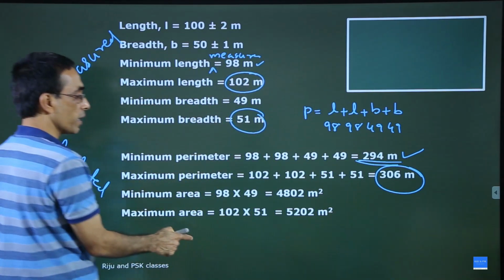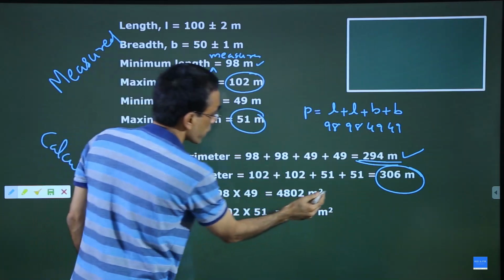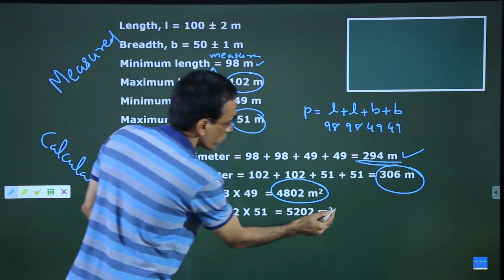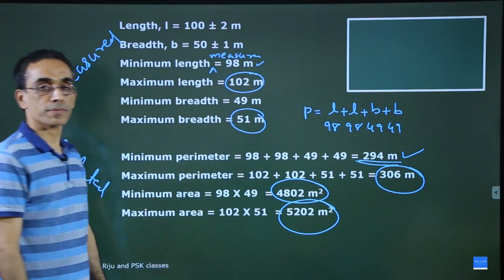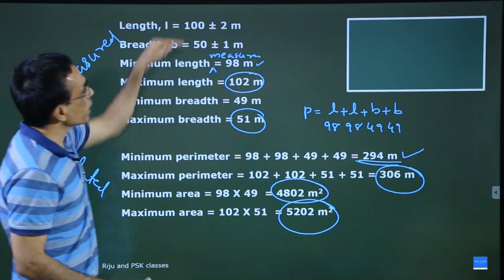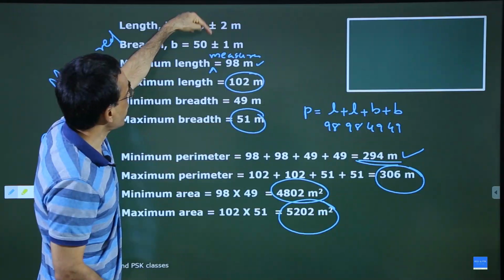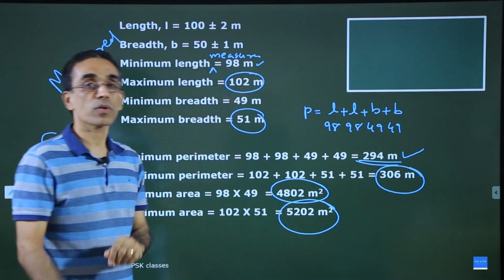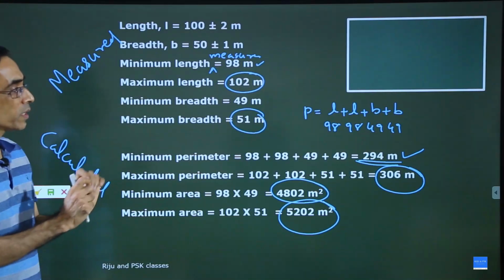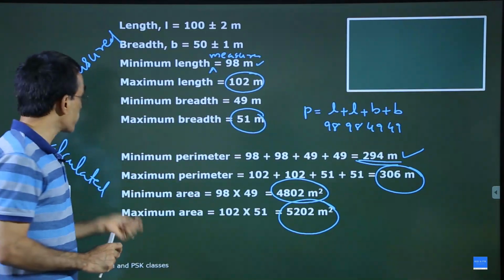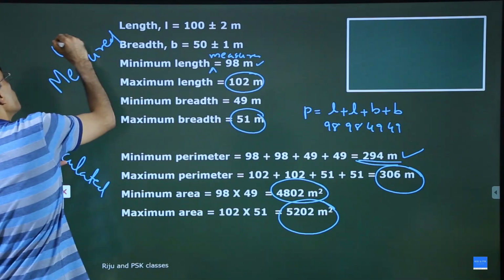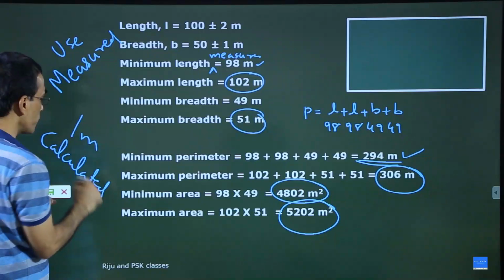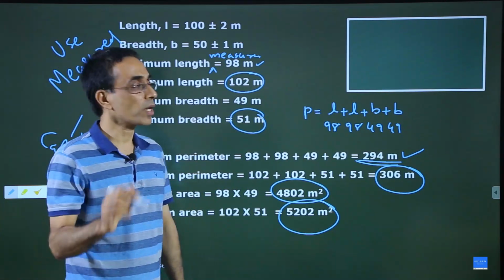Similarly, for the minimum area, taking 98 and 49, I'll get 4802 meter square, and the maximum, if I take the larger values, I'll get 5202 meter square. So you understand, if I make a mistake in my length and the breadth, there will be mistakes in the perimeter and the area calculated. Whenever you use measured values in calculation, then definitely there will be variations. That's what I wanted to tell you.